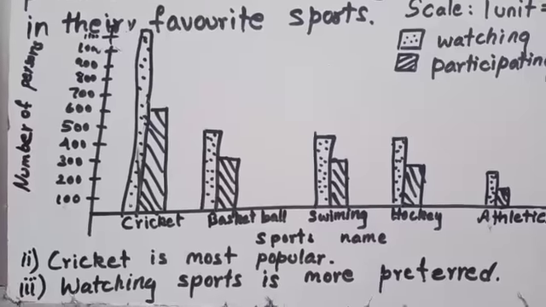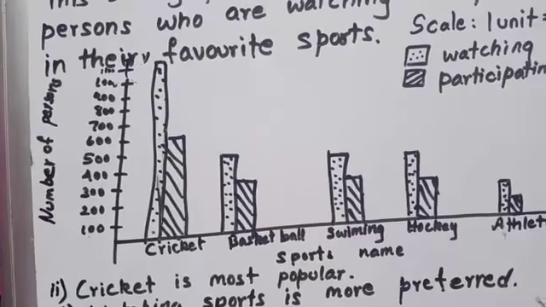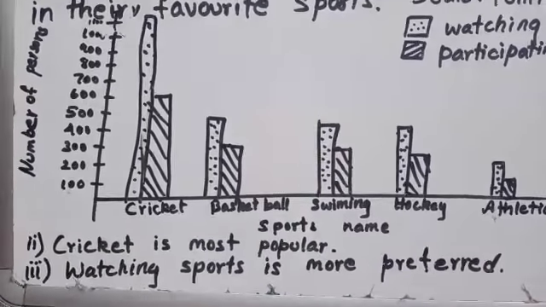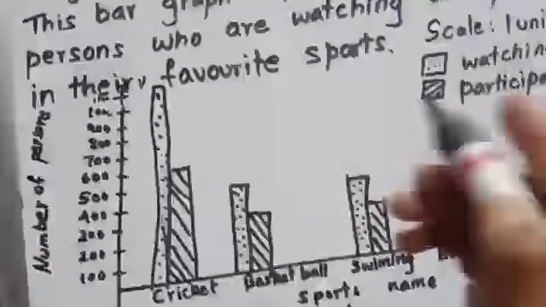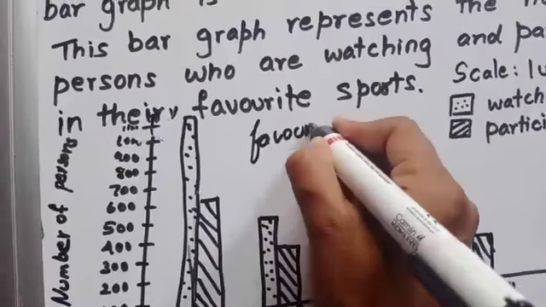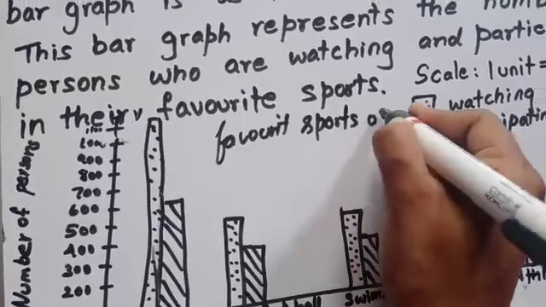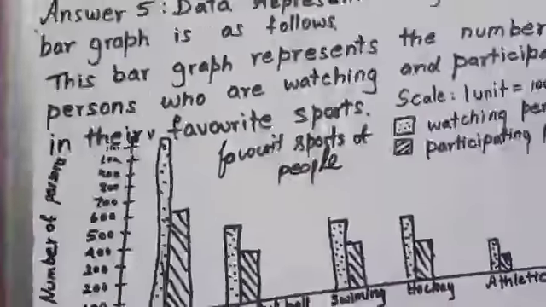What title can you give? Favorite sports of people. You write it here on the top: Favorite sports of people.